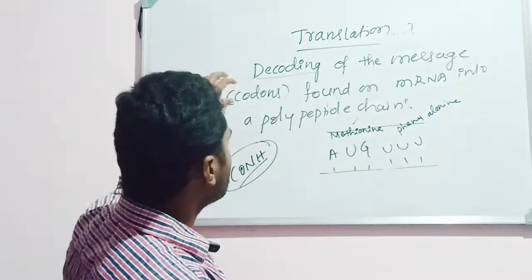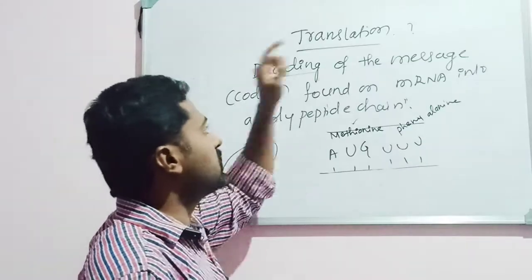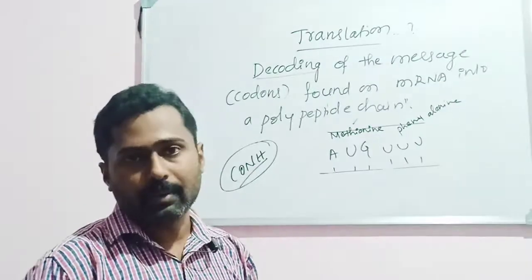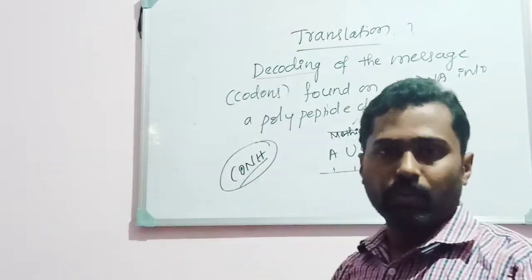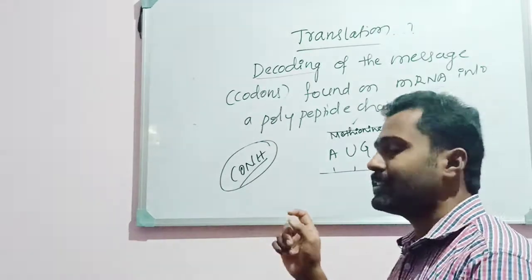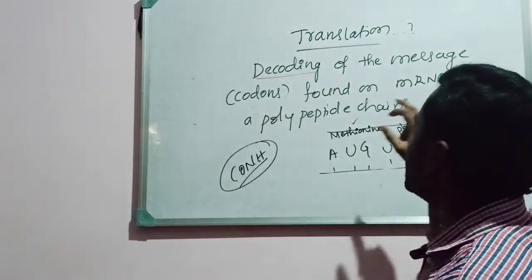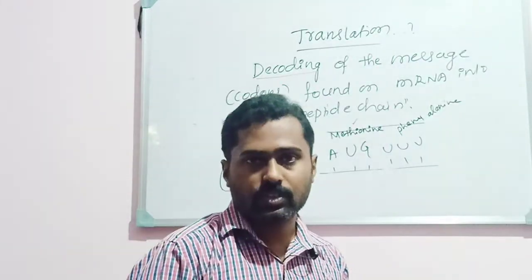That is why it is said to be the decoding of the message found. In what form is the message found? It is found in the form of codons on the mRNA, in the form of genetic code, a group of 3 nucleotides that specifies an amino acid. So decoding the codons found on the mRNA into a polypeptide chain is what is called the translation process.